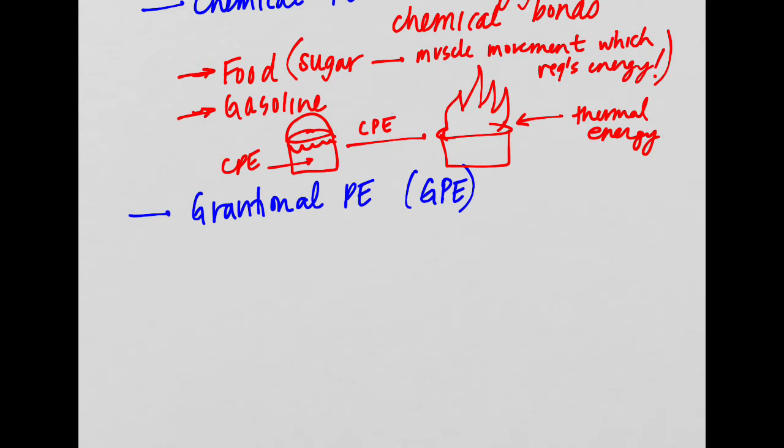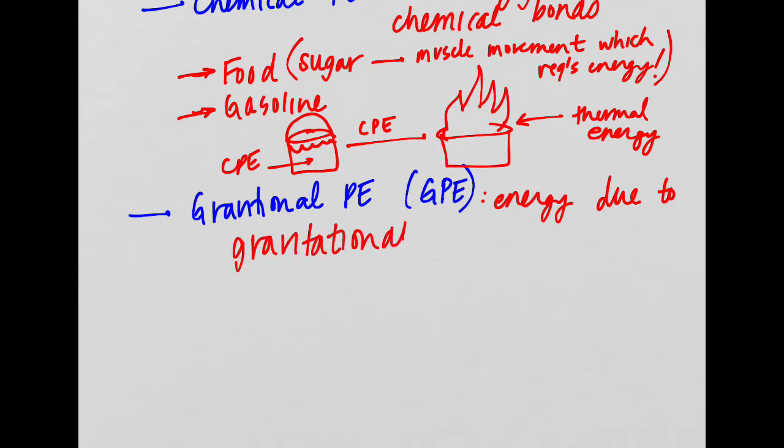For gravitational potential energy, this is the one that we're going to use more, and we're going to actually have an equation for this one. So gravitational potential energy is the energy that is due to the gravitational forces between objects.